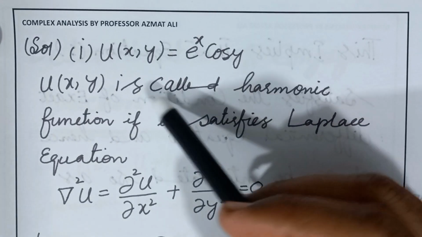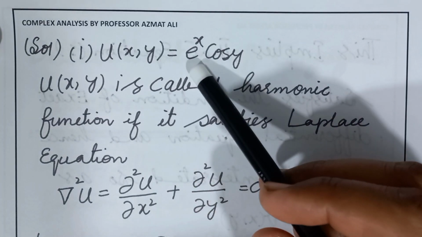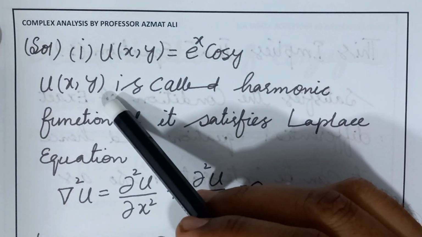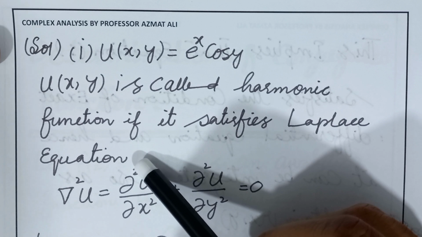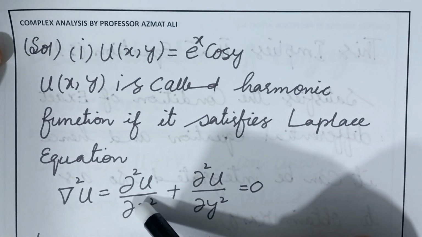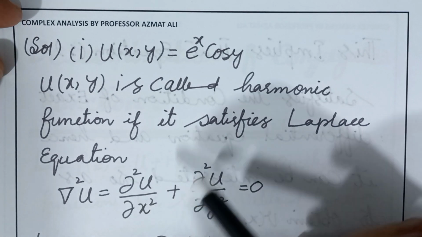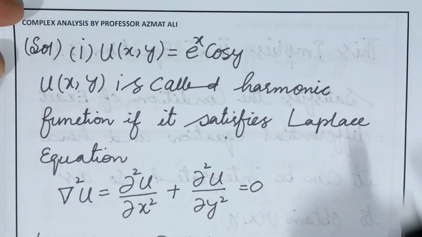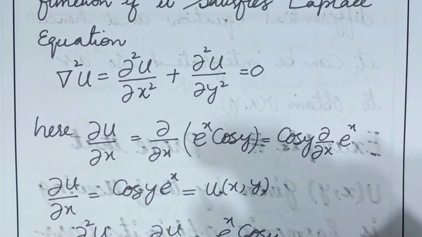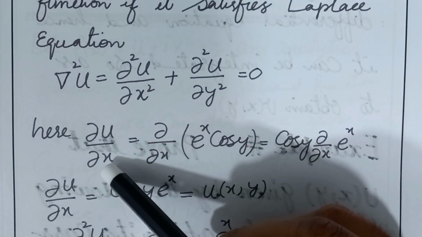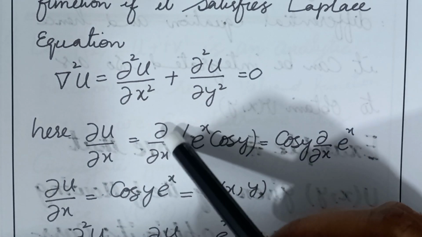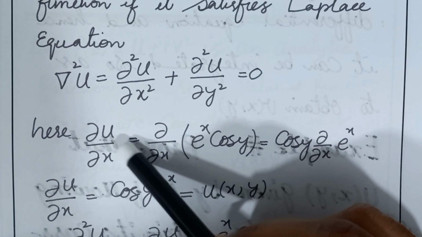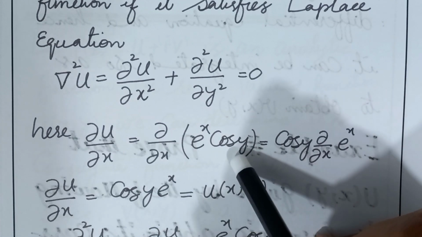In the first part, u is e raised to power x cos y. u is called a harmonic function if it satisfies the Laplace equation, that is gradient square u equal to partial square u over partial x square plus partial square u over partial y square equal to 0. Firstly we will find partial u over partial x, which is partial over partial x of e raised to power x cos y.